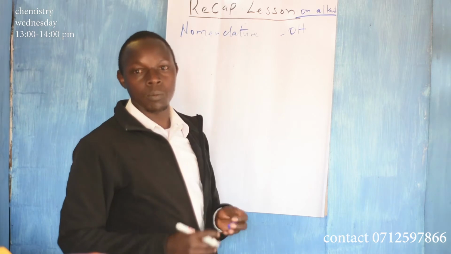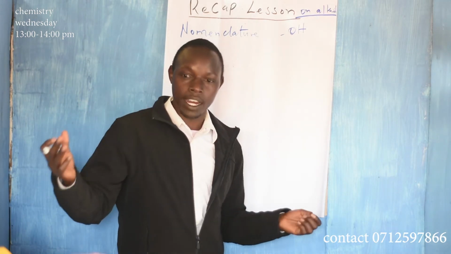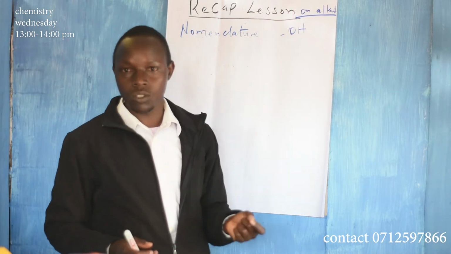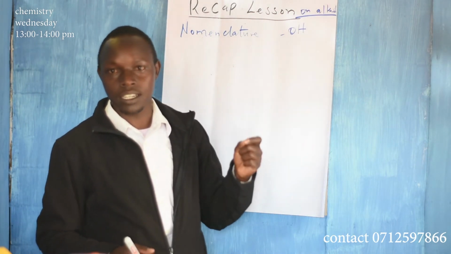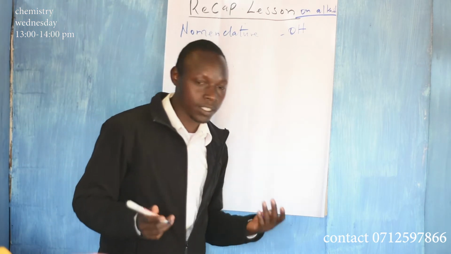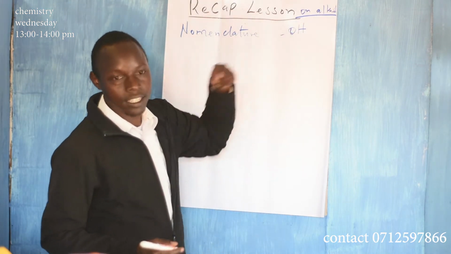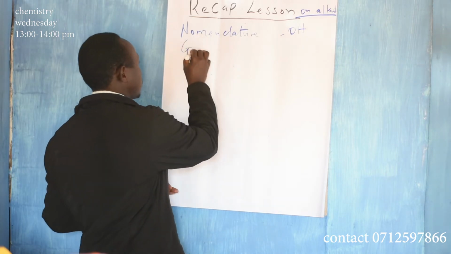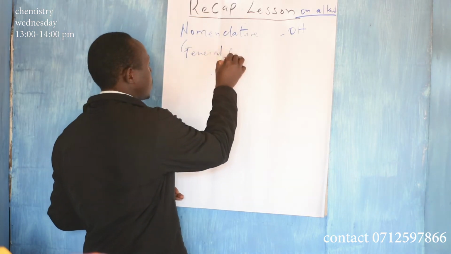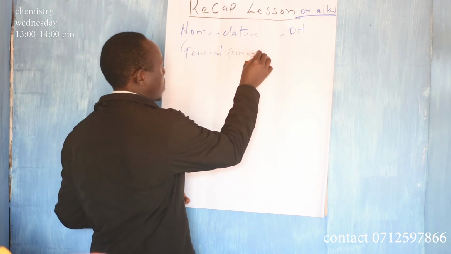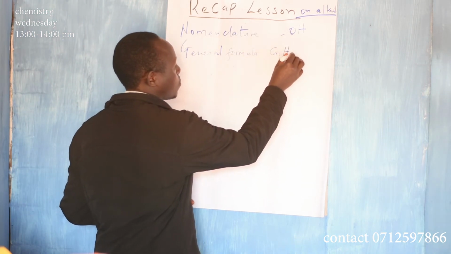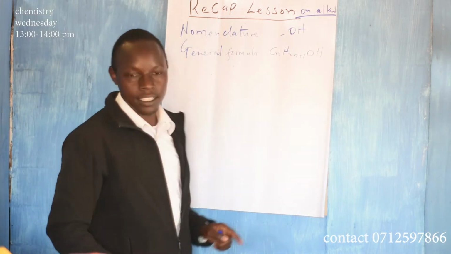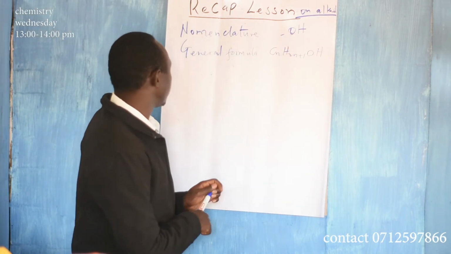A functional group is a group of atoms that characterize the chemical reactions or chemical processes of organic substances. The general formula for alkanols is CnH2n+1OH, where n is the number of carbon atoms.